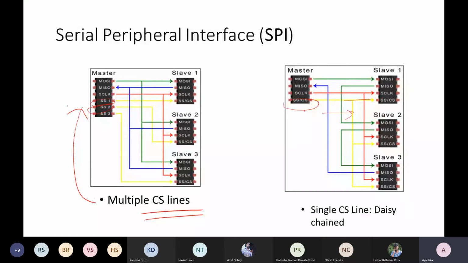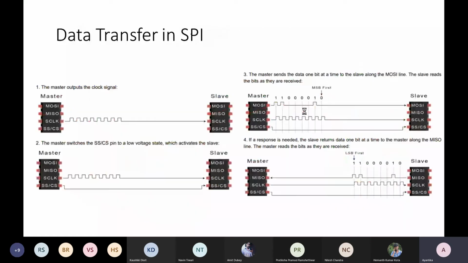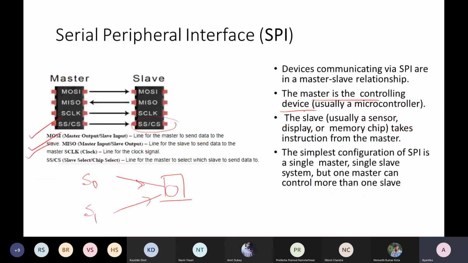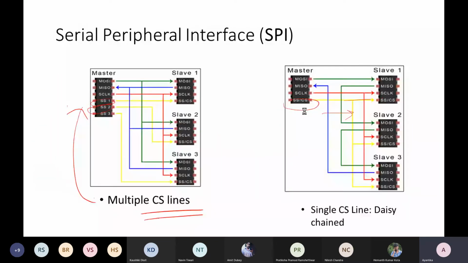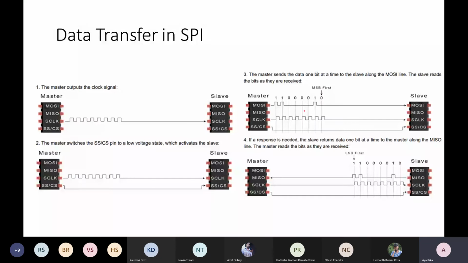So SPI, or serial peripheral interface, basically supports the master-slave data transfer in this way. The master first outputs the clock signal, and that is the indication it wants to transfer data or begin communication with the slave. Then it sends the chip select line.